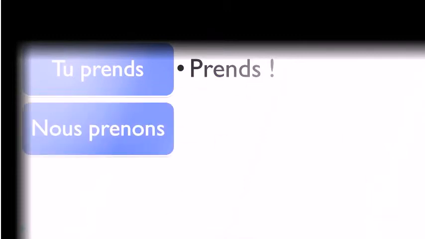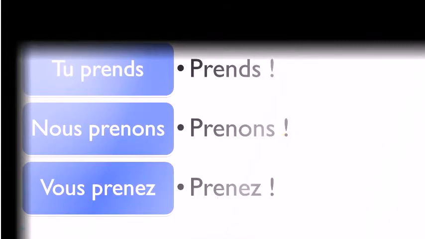All right, then nous prenons at the present form, we'll get this prenons, and the last one, vous prenez, you will get prenez. Okay, so third group of verbs, actually it's quite easy because you don't touch anything, you don't change anything, you just take away this pronom personnel, and you will have your imperative form.